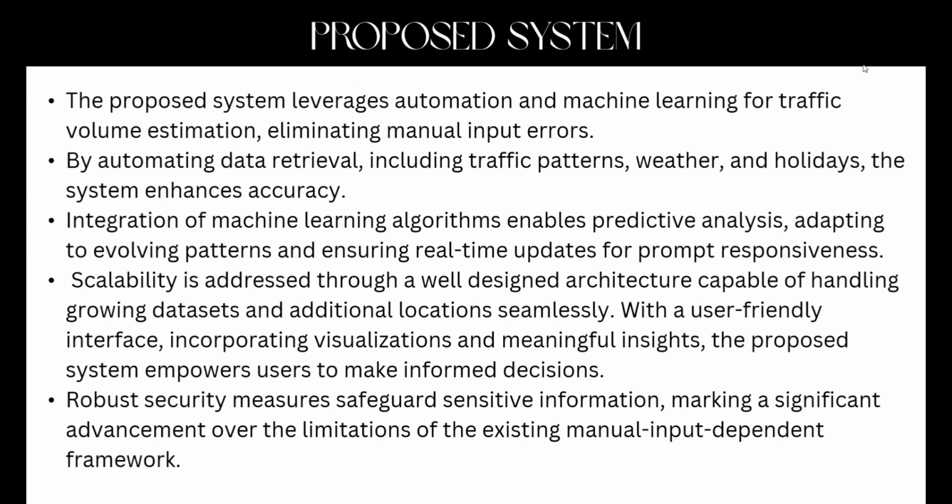So, to overcome the problems of the existing system, we came up with a proposed system. The proposed system leverages automation and machine learning for traffic volume estimation, eliminating manual input errors. By automating data retrieval, including traffic patterns, weather, and holidays, like humidity, temperature, and wind speed, the system enhances traffic accuracy. Scalability is addressed through a well-designed architecture capable of handling growing datasets and additional locations seamlessly.